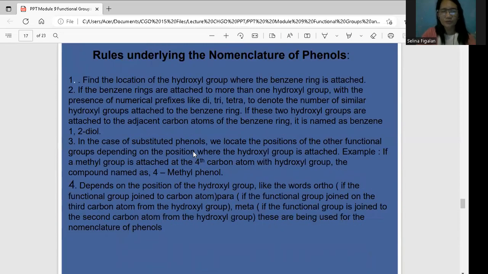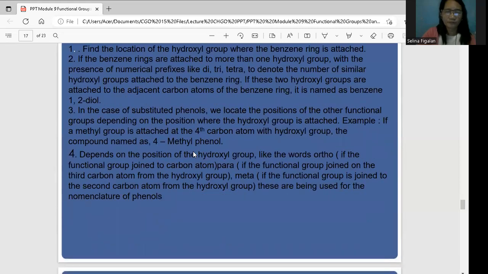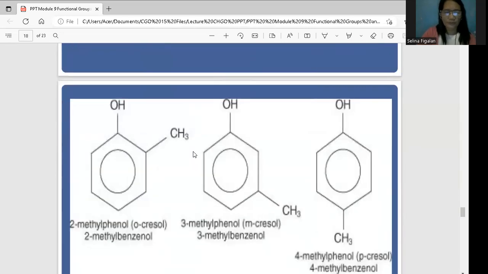Okay, in the case of substituted phenols, we locate the positions of other functional groups depending on the position of the hydroxyl group. So if the group mentioned is the methyl group CH3, that is methyl phenol. Okay, it depends on the position of the hydroxyl group, like the words ortho, when the functional group joins the adjacent carbon atom; if the functional group is on the third carbon atom, that is what you call para. Okay, meta is when it joins at, with our hydroxyl group on the second carbon. That is how it is.